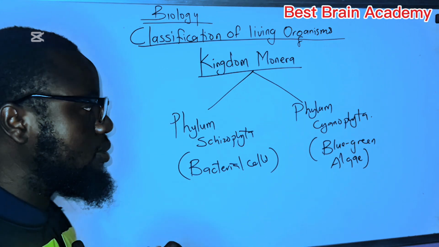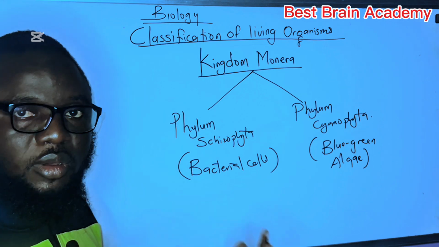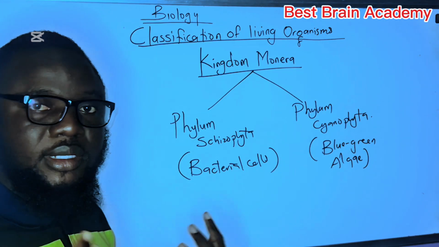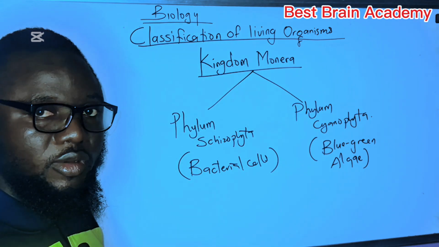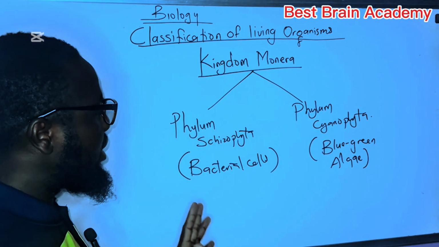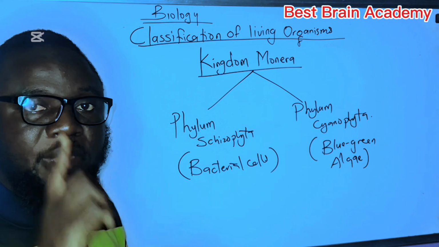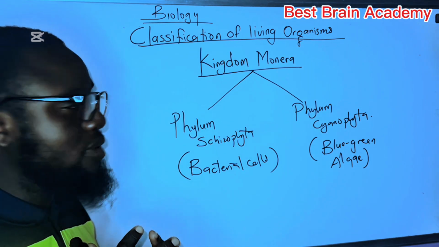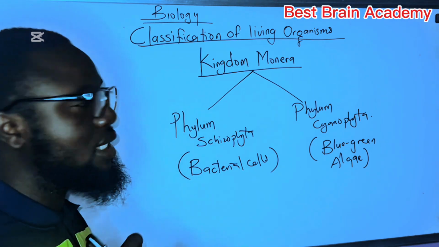While some other organisms are made up of multiple cells, like complex organisms. So for instance, animals, plants, fungi. These organisms are made of multiple cells. So we call them multicellular organisms. Now, bacterial cells and blue-green algae are unicellular organisms, meaning that they are made of a single cell.